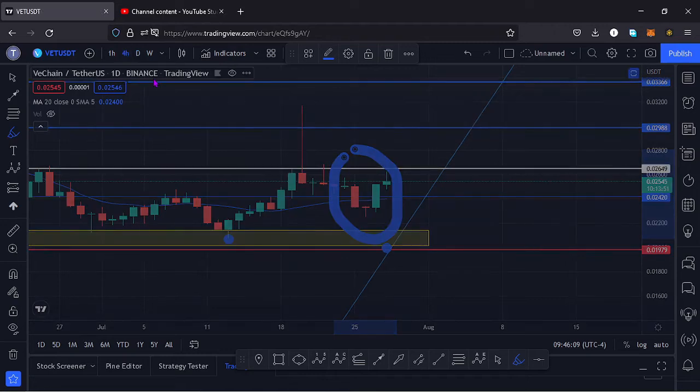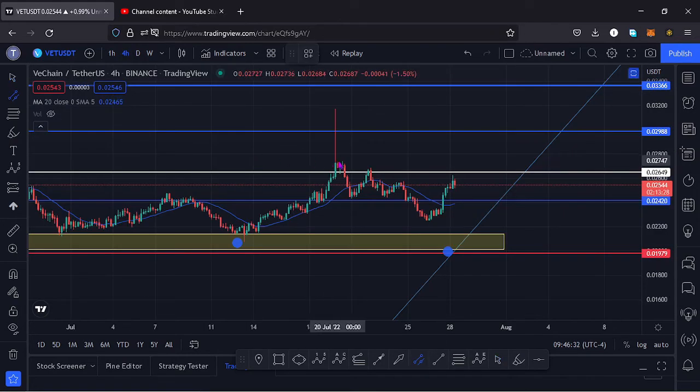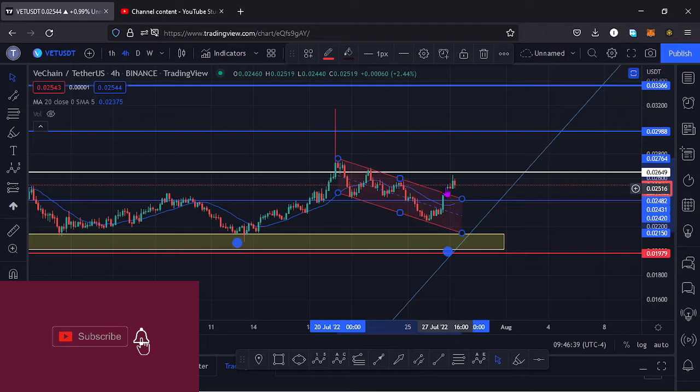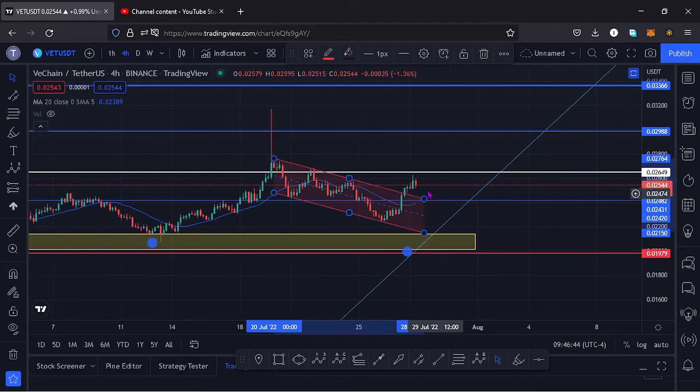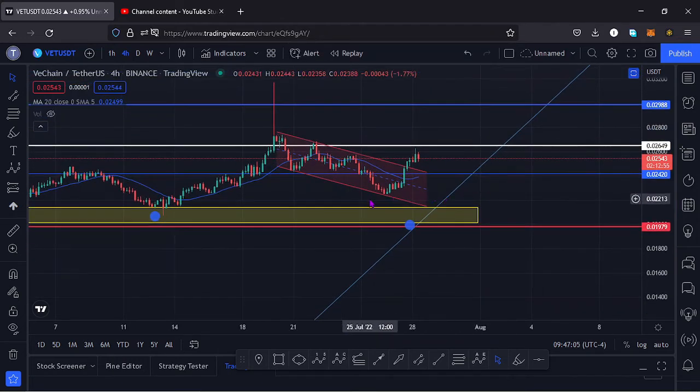If I also jump to the 4-hour chart, here on the 4-hour chart the price of Vechain has been trading within this channel that we have right here, having more than 3 touch points, and at the moment we have broken to the upper side of that channel, and that would mean it's possible that we continue pushing to the upper side if we have enough volume for that movement, break above that key area of resistance, and then continue pushing to the upper side. And if we do not manage to break above that key area of resistance and continue trading within this channel, then we can now start sketching other scenarios that can play out.